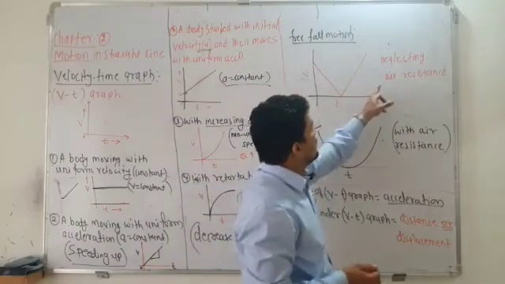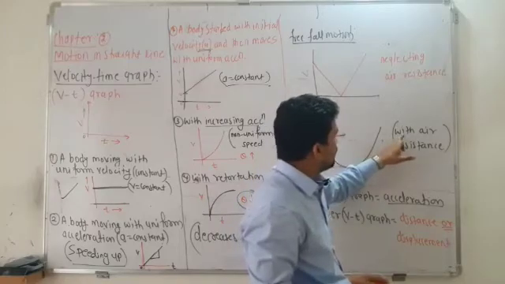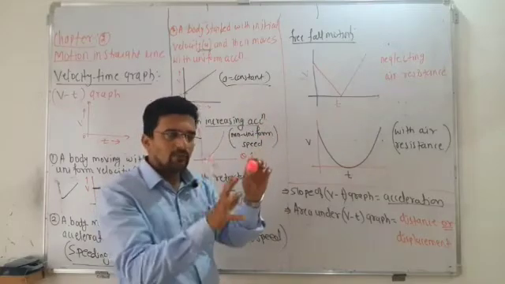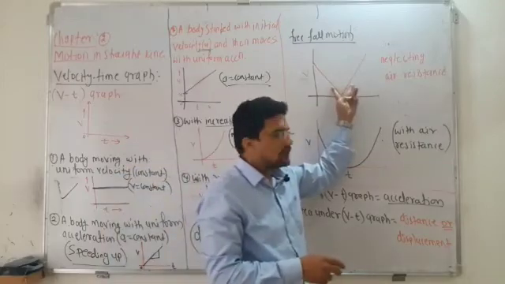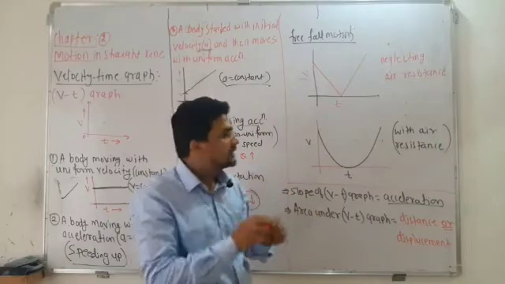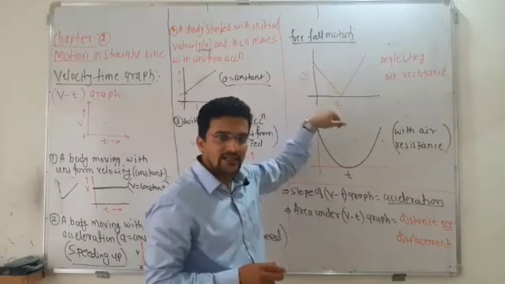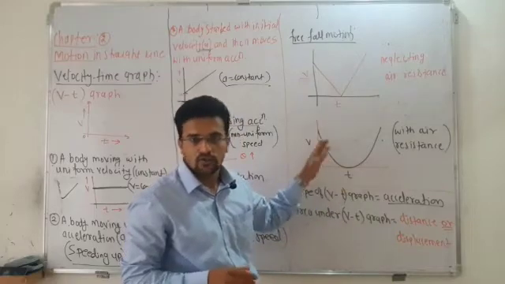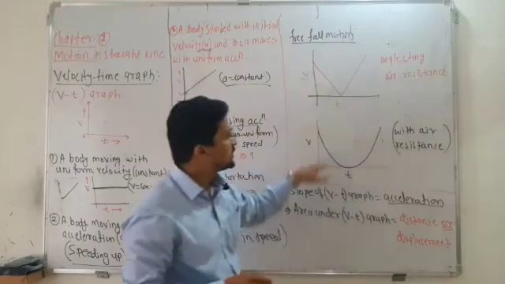So now here it is neglecting the air resistance, and here it is with air resistance. That means if it is moving through the air, the air will apply some resistance to stop this. If you neglect the air, then you will get this graph. If you consider the resistance of the air, then you will get this kind of a graph. So remember, this is uniformly accelerated and decelerated, and here it is uniformly accelerated and decelerated, neglecting the air resistance and with air resistance. So get the difference between these two graphs.